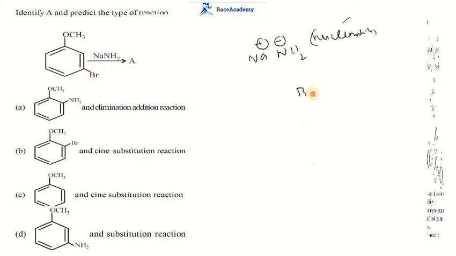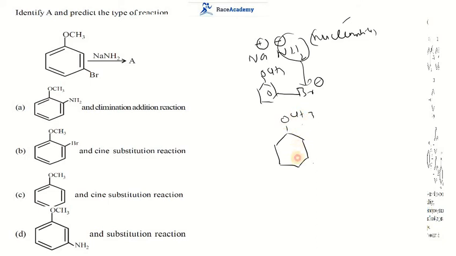The halide is present in the benzene ring, and along with it the OCH3 group is also present. If this NH2 group comes onto the halogen position, then it will become OCH3 and NH2.